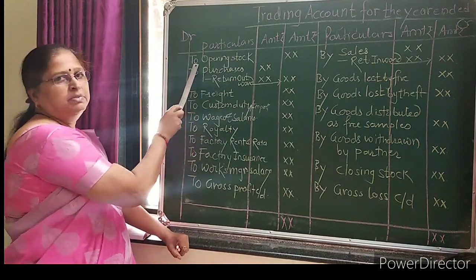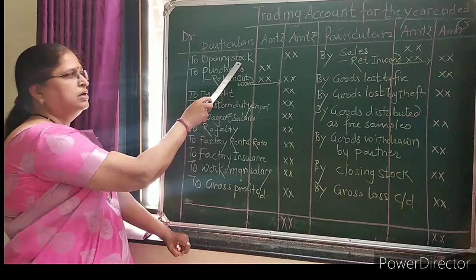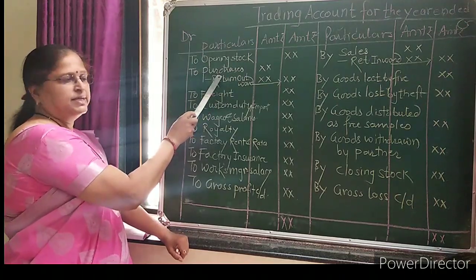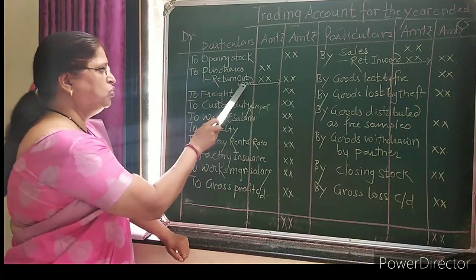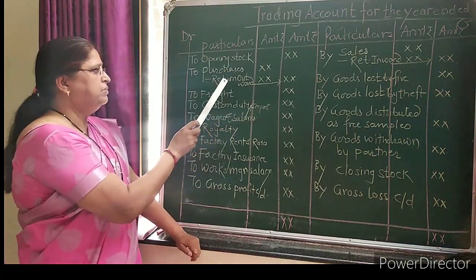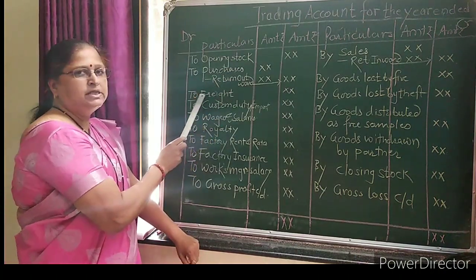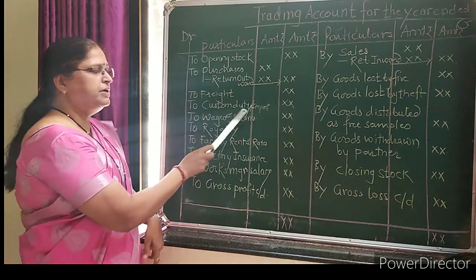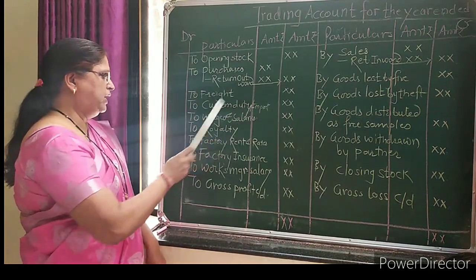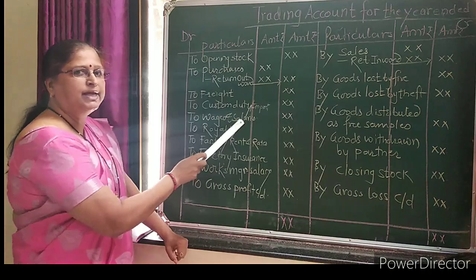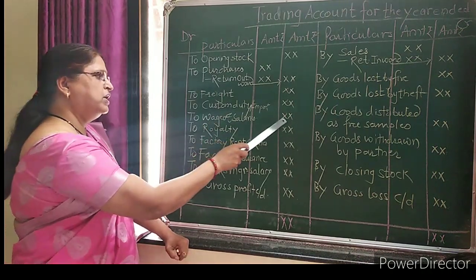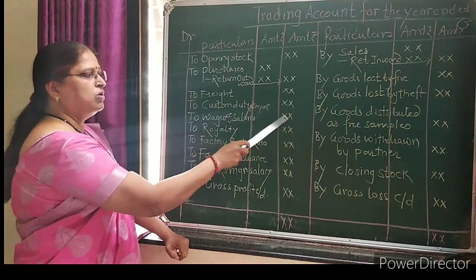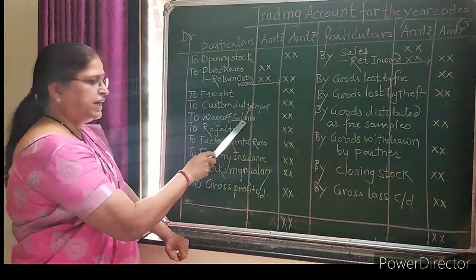So the first item, opening stock. Next, to purchases. From the purchases we have to deduct return outward, also called purchase return. Next is to freight, custom duty or import duty. Next, wages and salary. See, the word wages comes first, so the wages amount is more than the salary.